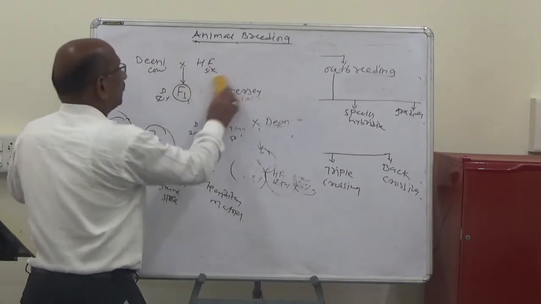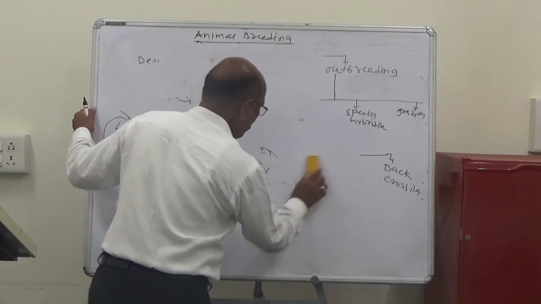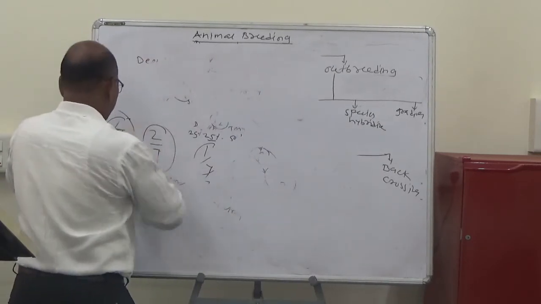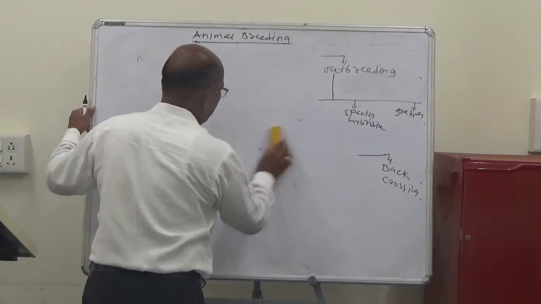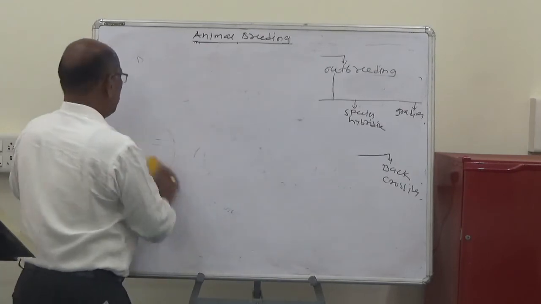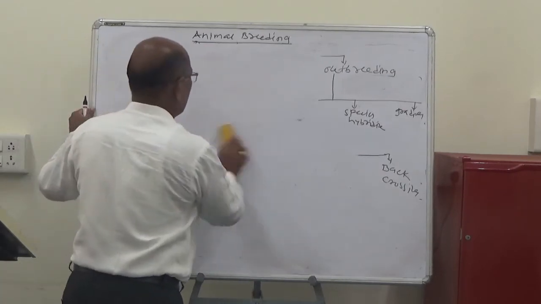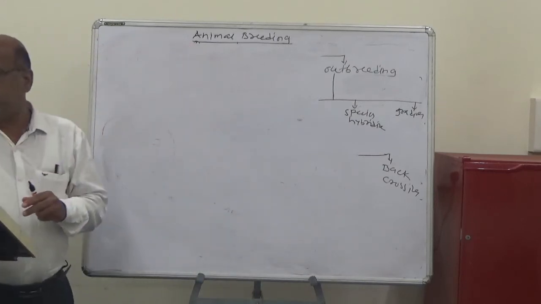Next is the third method, back crossing.